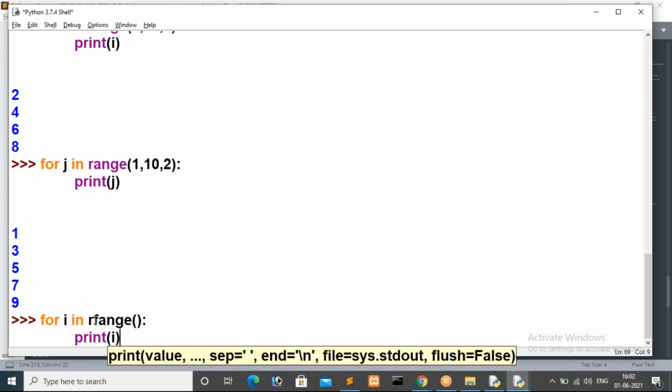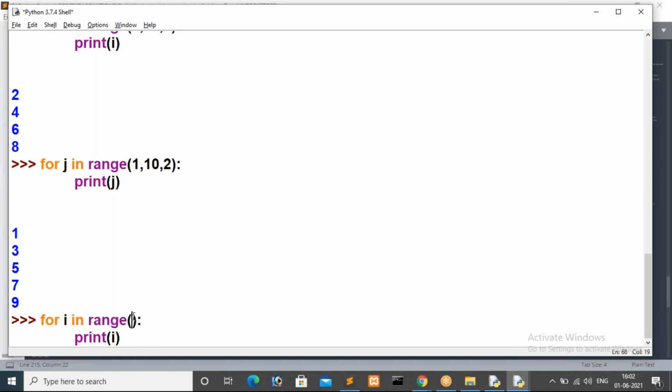In that case, what is the beginning value for this? What is the iteration value for this range? From where do we have to start? I want to print numbers from 10 to 1. For that case, what is the beginning value, guys? Absolutely, the beginning value is 10. Then what is the ending value? I want to print up to 1. Up to 1 in the sense 1 or 0. In that case, what do I have to specify? 1 or 0?